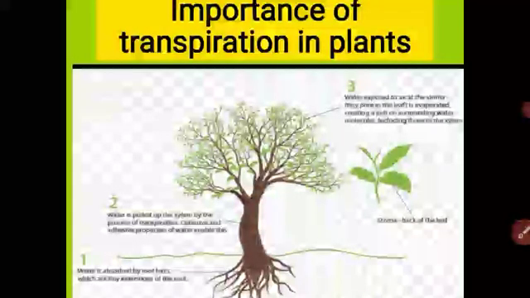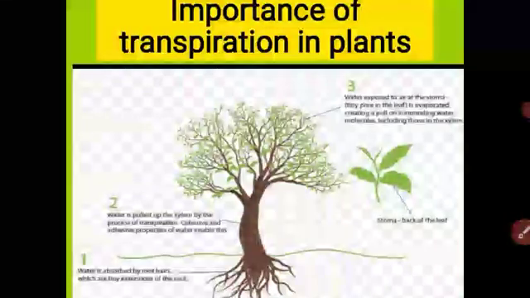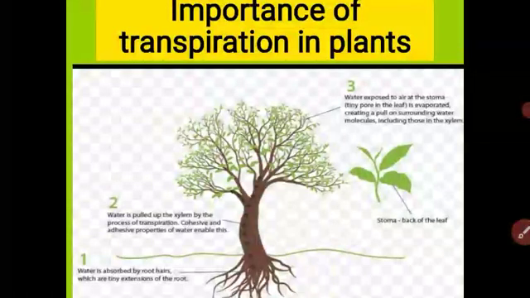The last topic of this lesson is the use of water in the plant. You know that water is very important for the plant. First of all, water is a liquid, so with the help of water, xylem and phloem tissue transport water and minerals in all directions, and phloem tissue transports food to all parts of the plant.